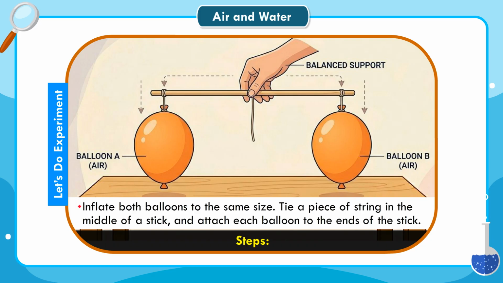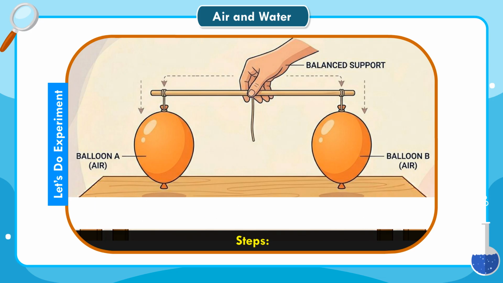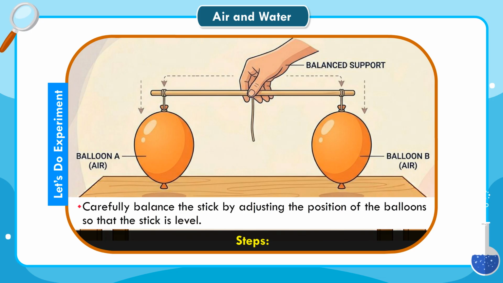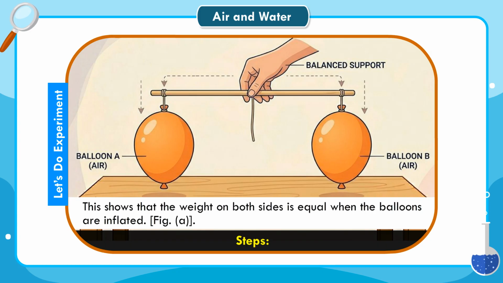Tie a piece of string in the middle of a stick and attach each balloon to the ends of the stick. Carefully balance the stick by adjusting the position of the balloons so that the stick is level. This shows that the weight on both sides is equal when the balloons are inflated.